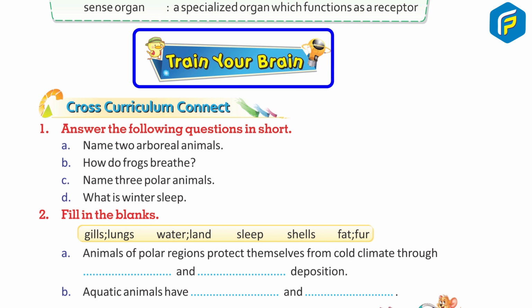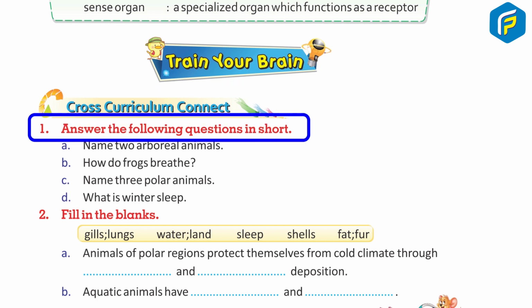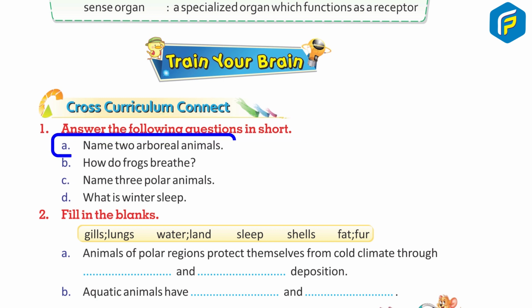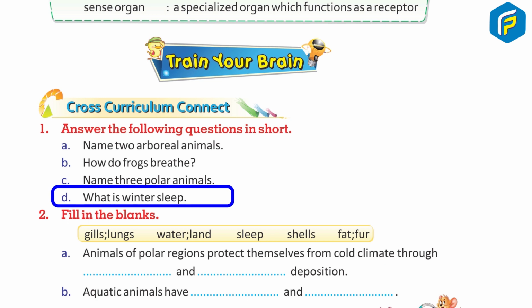Train your brain. Cross-curriculum connect. 1. Answer the following questions in short. A. Name 2 arboreal animals. B. How do frogs breathe? C. Name 3 polar animals. D. What is winter sleep?